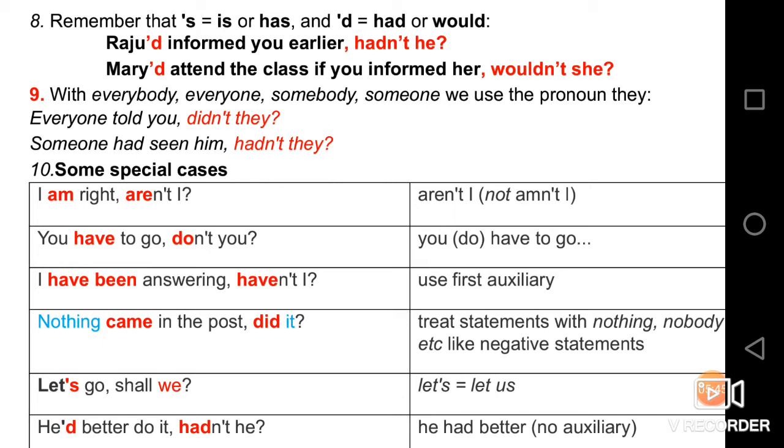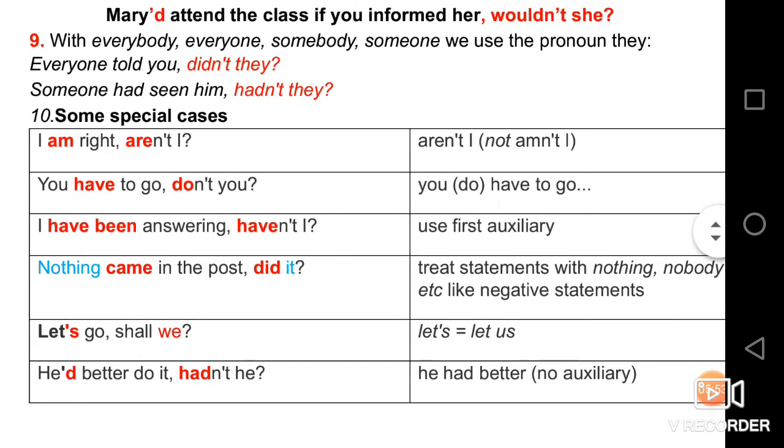And let us go to the ninth rule. With everybody, everyone, somebody, someone, we use the pronoun they. See, for all these subjects of a sentence, we use they in question tag. For example, everyone told you, don't they? For everyone, the pronoun in question tag is they. Someone had seen him, hadn't they?